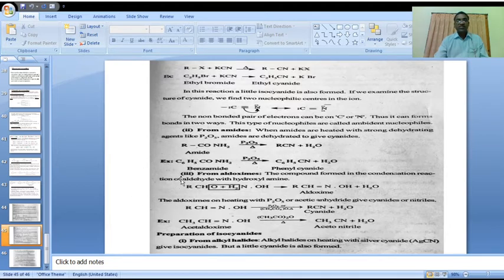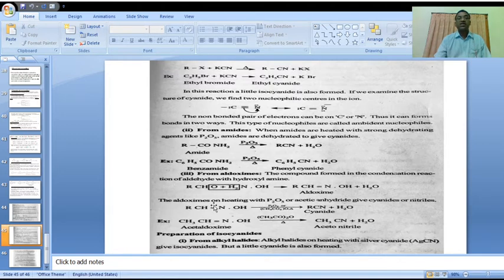Next, from aldoximes. This is a condensation reaction. In this condensation reaction, we use an aldehyde as the starting compound, on reaction with hydroxylamine.